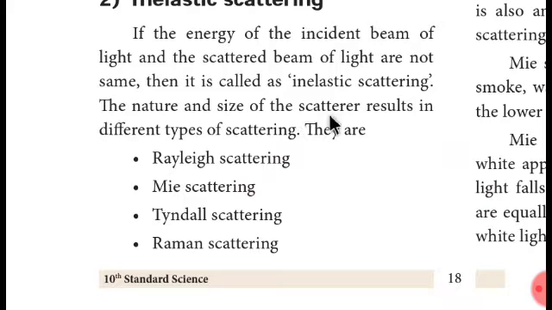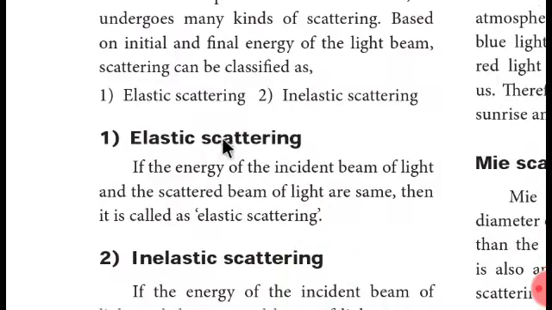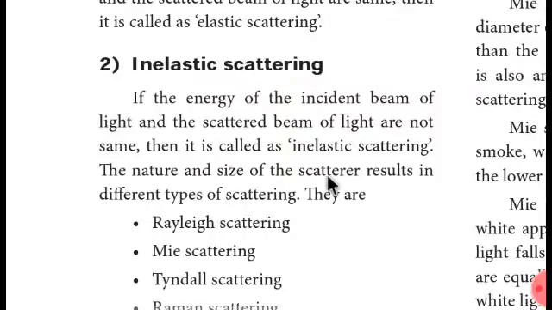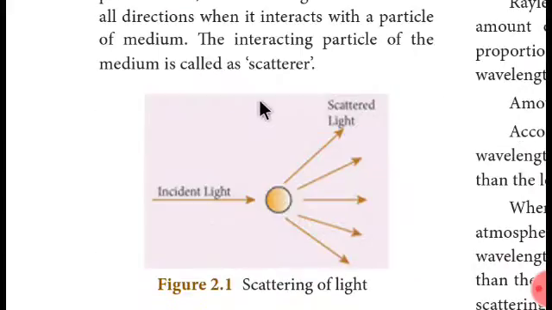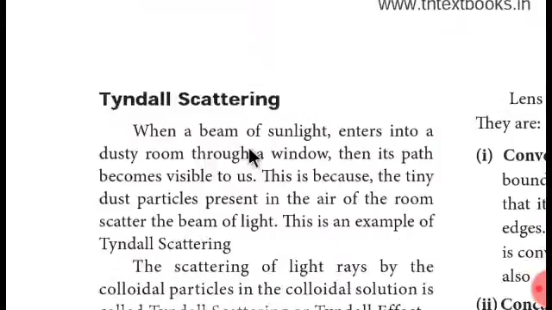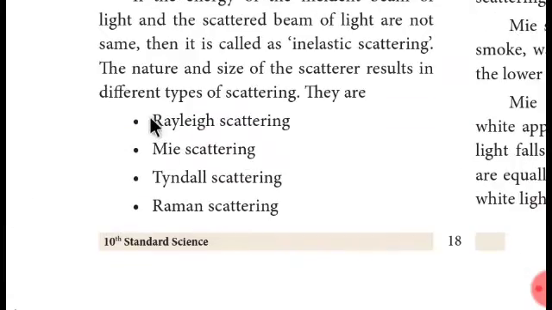The nature and size of the scatterer results in different types of scattering. Before, we saw scattering on the basis of initial and final energy, and now we are going to see different types of scattering on the basis of size and nature of the scatterer. There are 4 types of scattering.